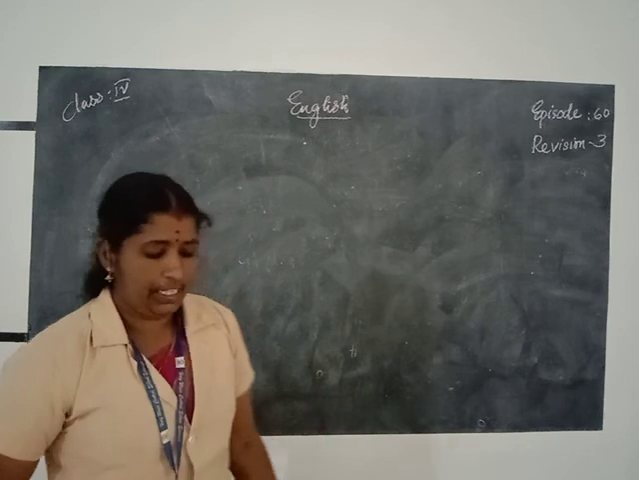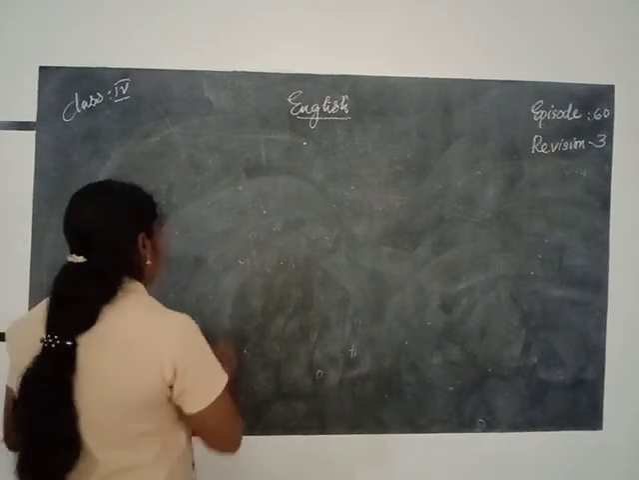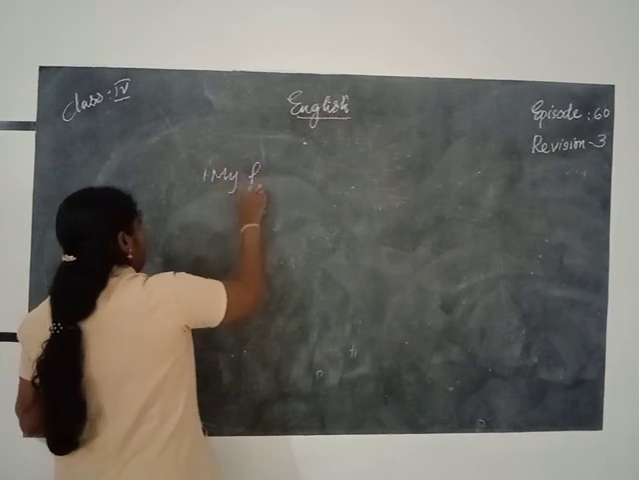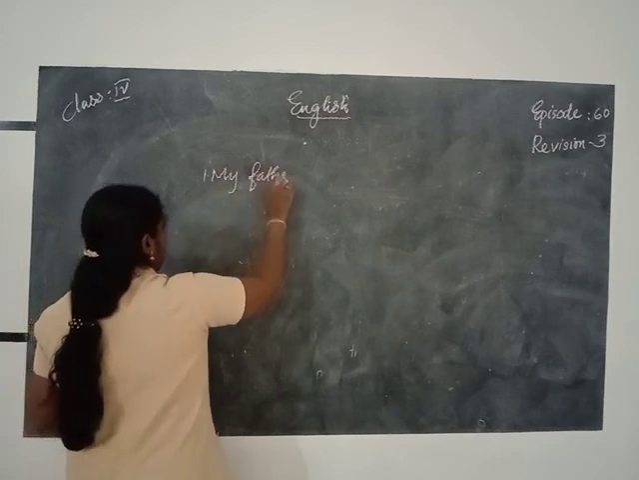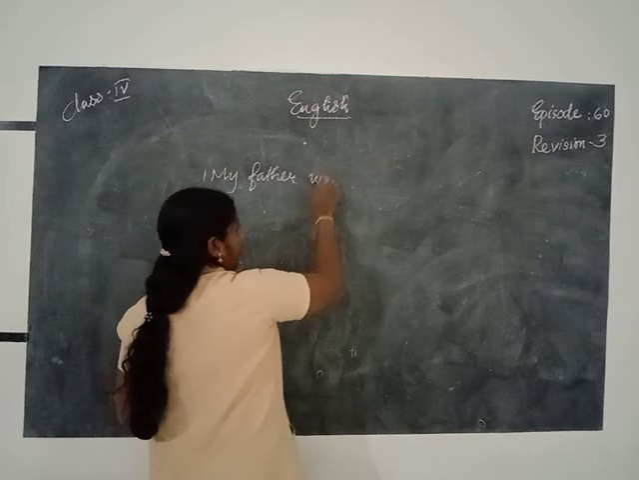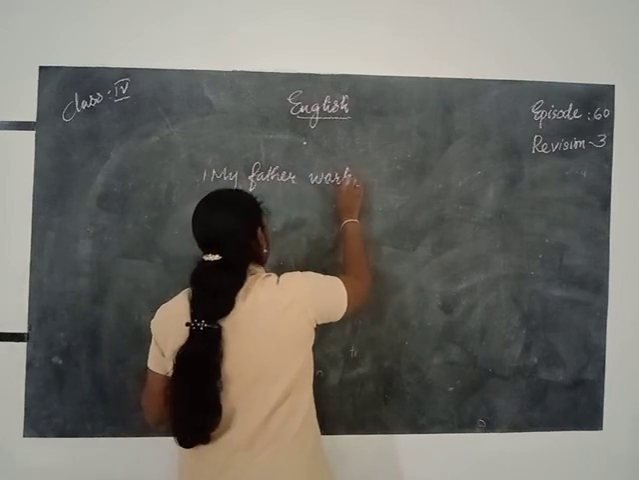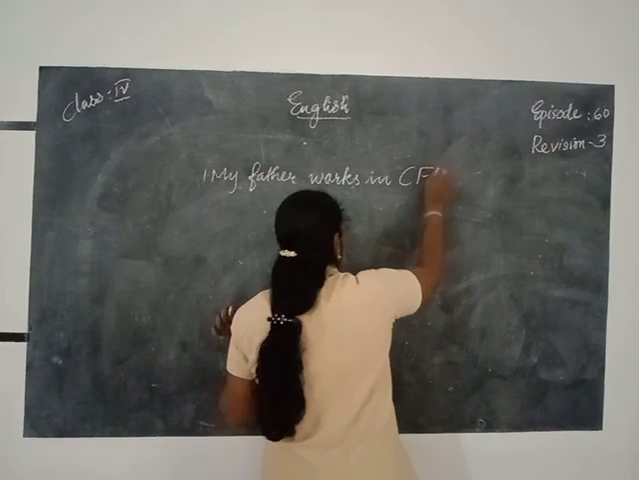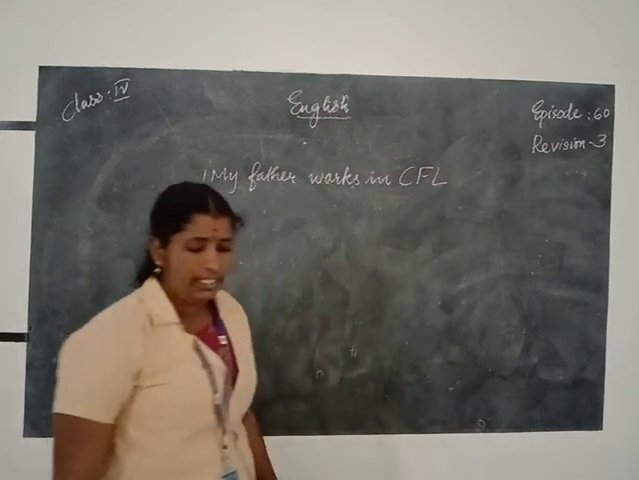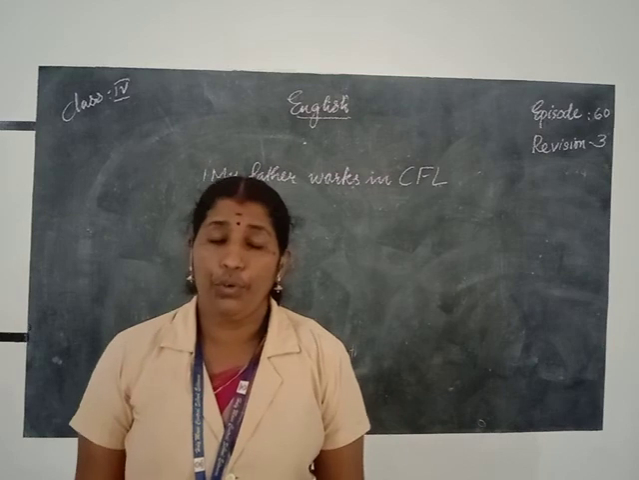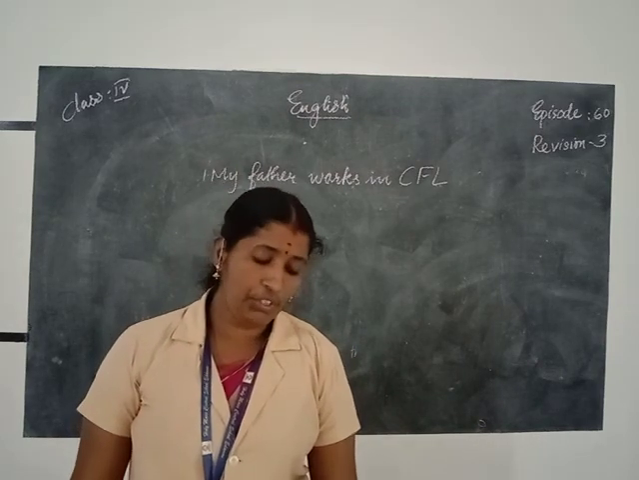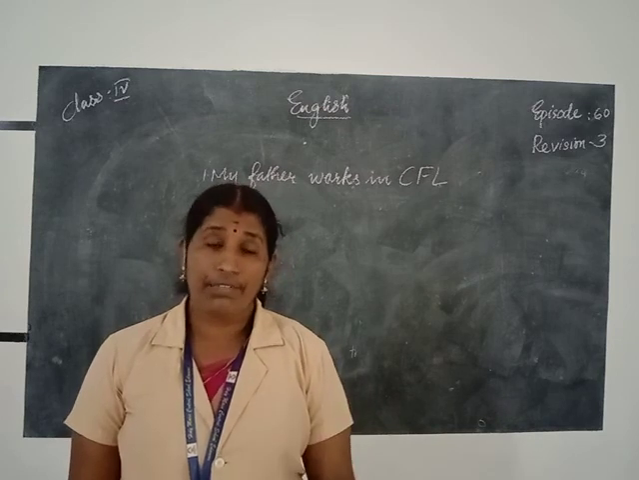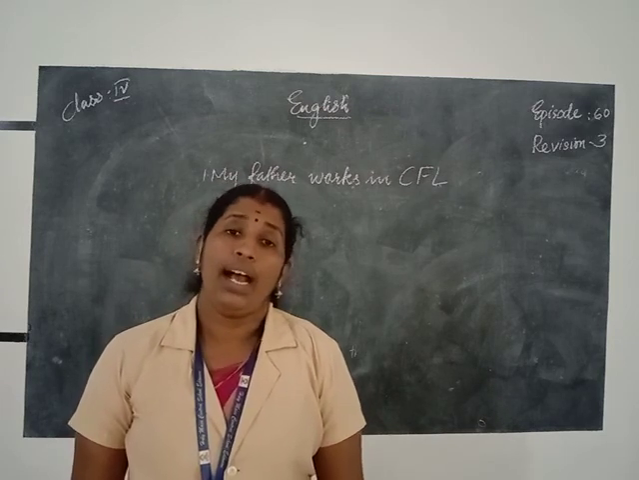The first answer is my father works in CFL. Which is the first answer? My father works in CFL. CFL is a company. My father works in CFL. You write a question for that. We want to know the place. Where is his father working, and we want to ask the question.